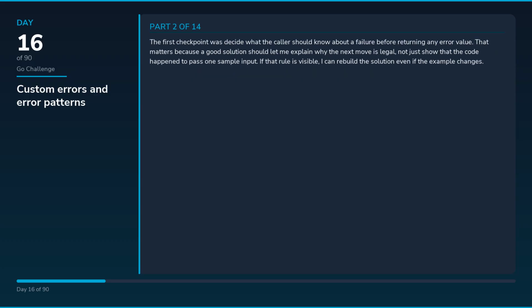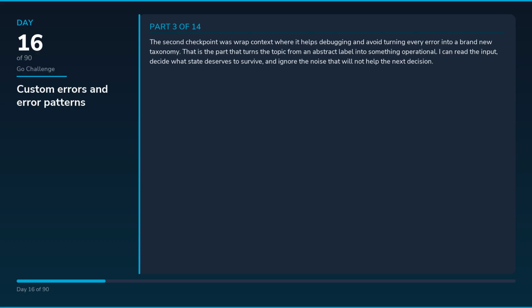The first checkpoint was decide what the caller should know about a failure before returning any error value. That matters because a good solution should let me explain why the next move is legal, not just show that the code happened to pass one sample input. If that rule is visible, I can rebuild the solution even if the example changes.